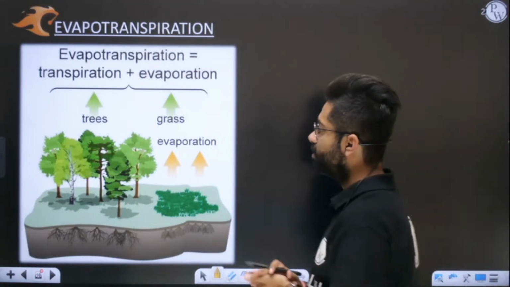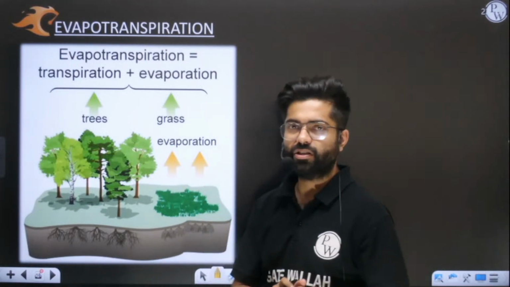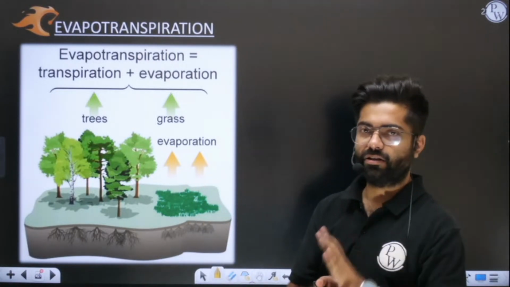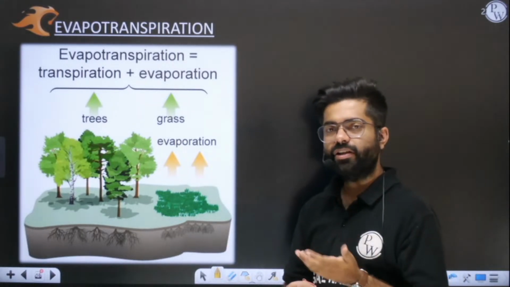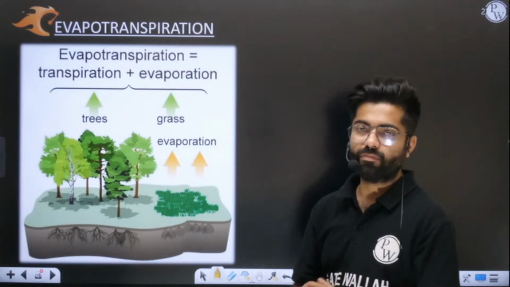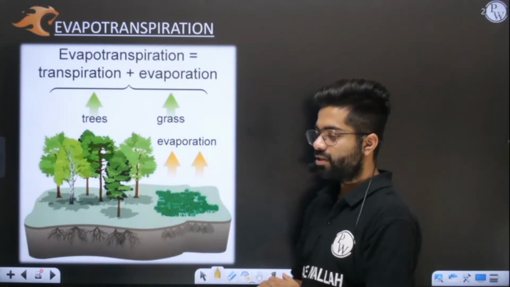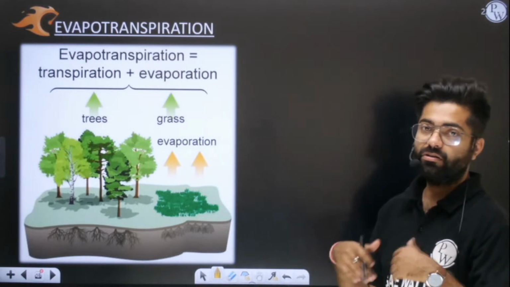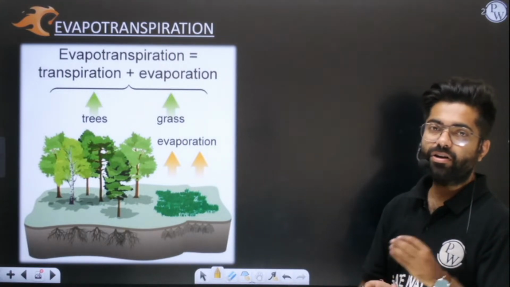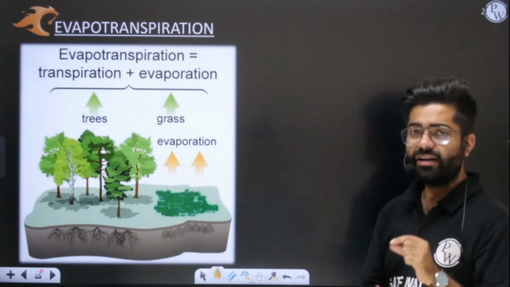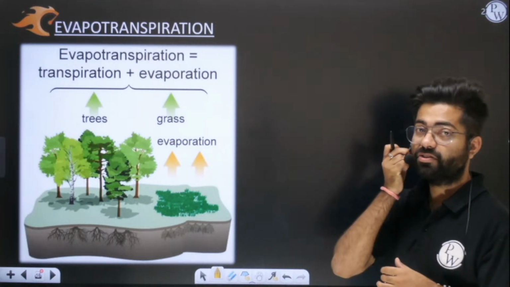So listen very carefully. Just imagine you have a plot of land. Let us consider a plot of land, and assume on that plot we are growing some crops. Certain crops are grown, and let us say you have watered or irrigated that land. Can you tell me the exact amount of evaporation which is taking place from the field and the exact amount of transpiration which is taking place from the field?